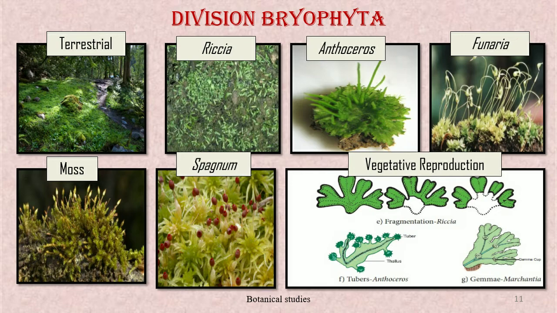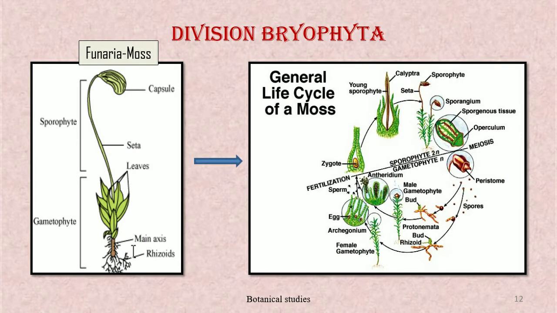The dominant phase of the plant body is the free-living gametophyte. Vegetative reproduction in bryophytes is by fragmentation or tubers or gemmae or bud formation. The life cycle of bryophytes shows alternation of generations. During sexual reproduction, inside the gametophyte, sex organs are produced. They are multicellular and jacketed. The male sex organ is called antheridium. They produce biflagellate antherozoids, while the female sex organ is called archegonium. It is flask-shaped and produces a single egg.